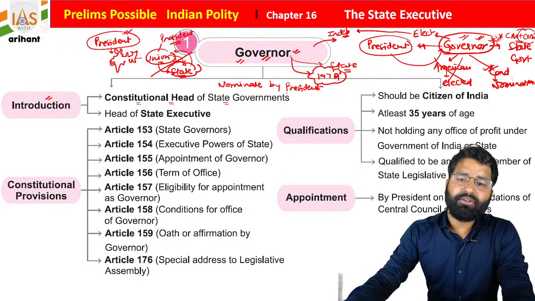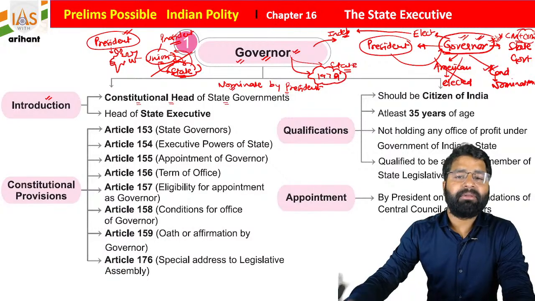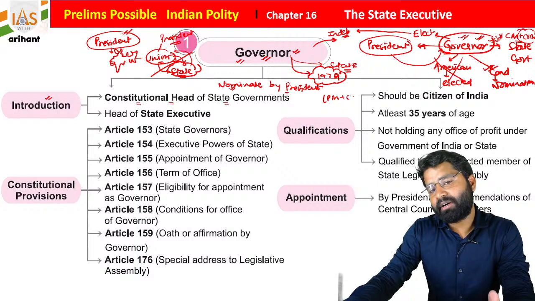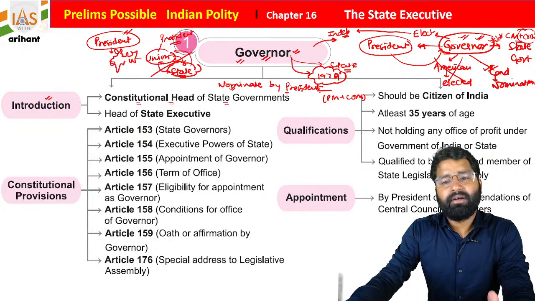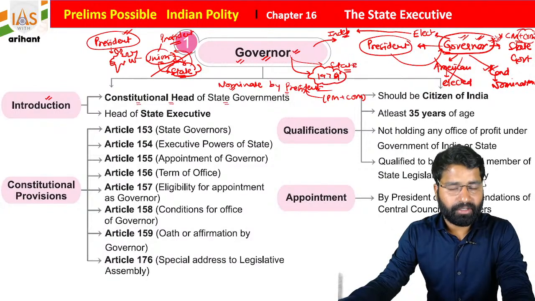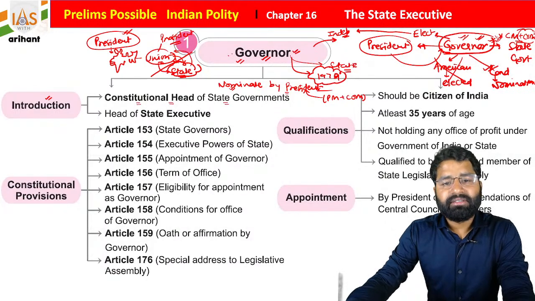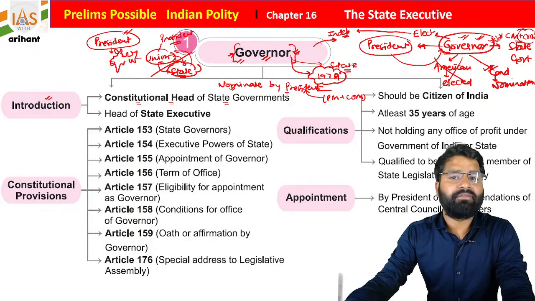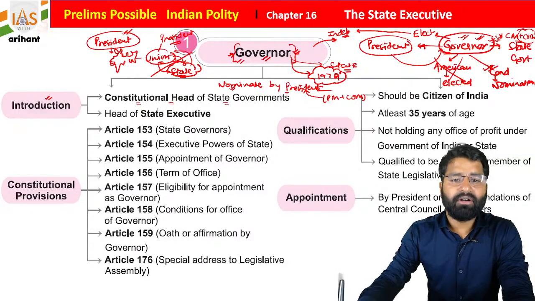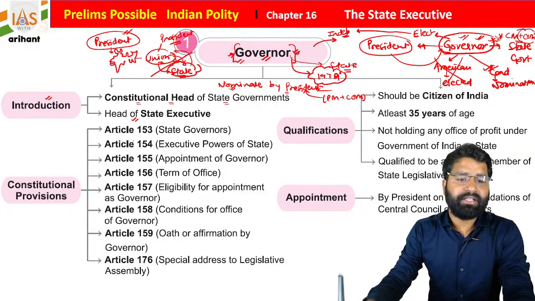Whenever the president, basically the Prime Minister and Council of Ministers, wants, the person can be removed from the office of governor. So this governor post is at the pleasure of the President of India, students. Now, he is the head of the state executive.